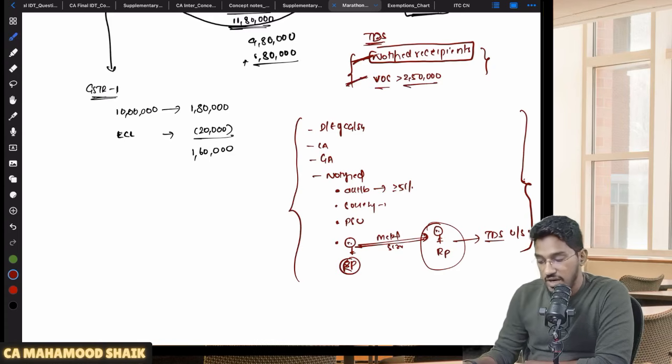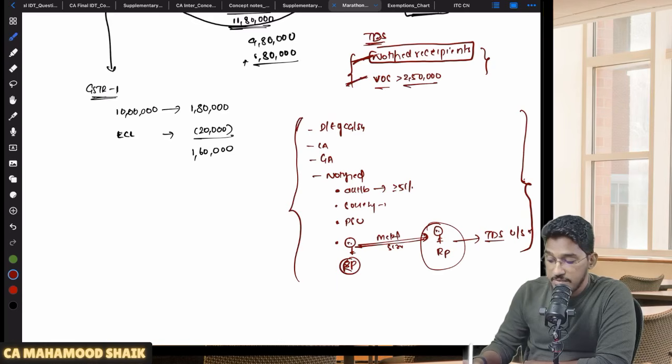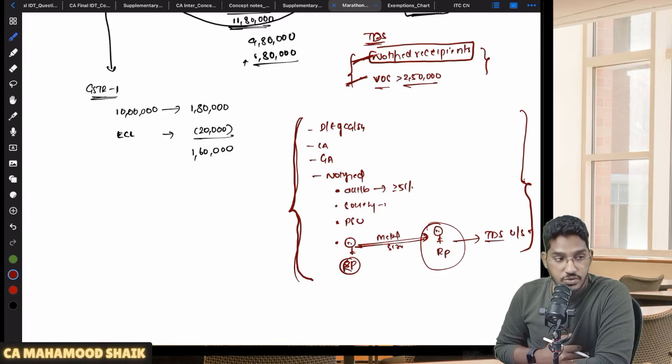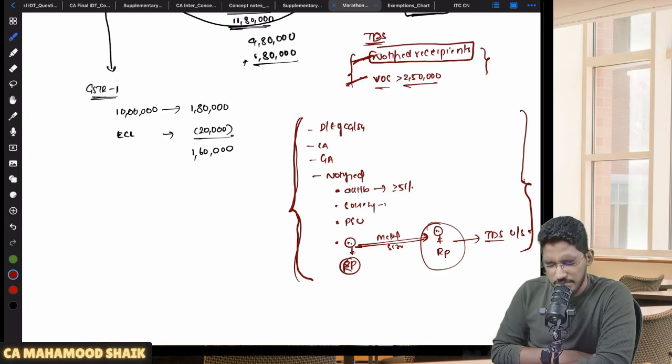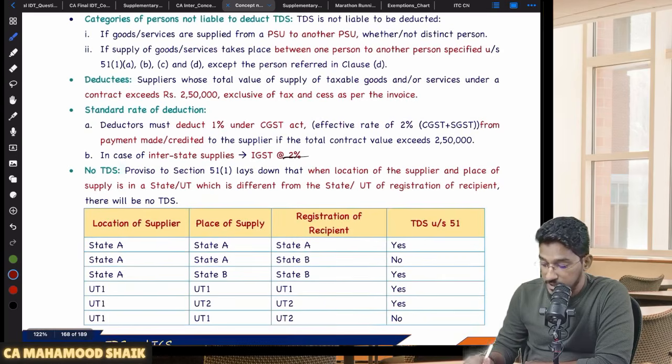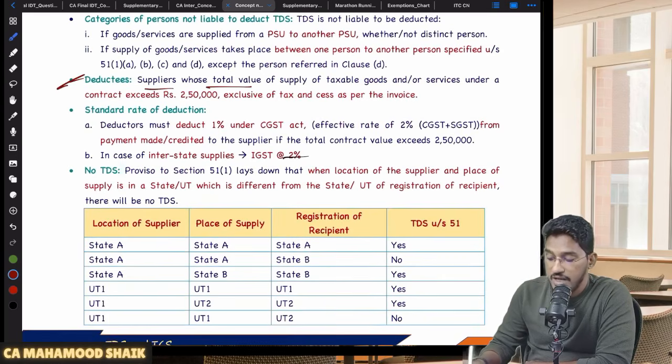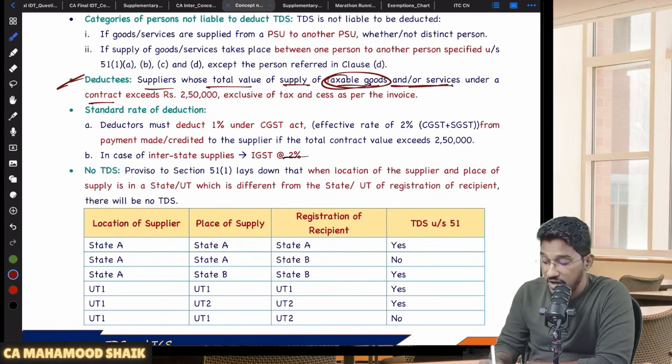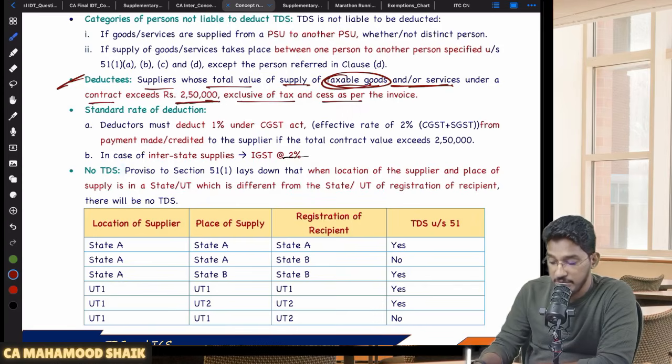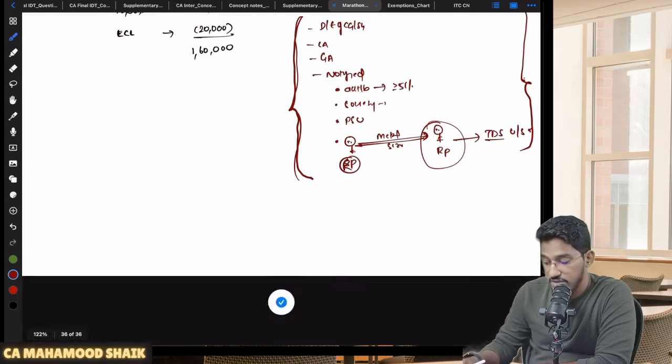Value of supply under a contract must exceed 2,50,000. So these recipients also, on every supply whatever they are receiving, are not required to deduct TDS. They are required to deduct TDS only on those supplies where the value of supply under a contract is more than 2,50,000. So here, deductees, suppliers whose total value of taxable goods and services under a contract exceeds 2,50,000, exclusive of taxes and cesses as per the invoice, then only TDS will become applicable. Now there are a few important points, a few intricacies which you need to remember.